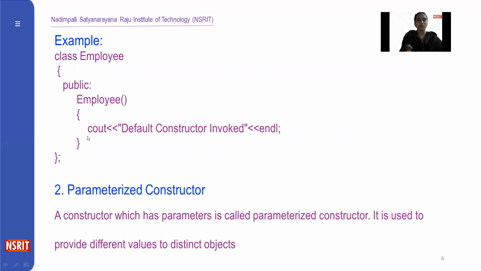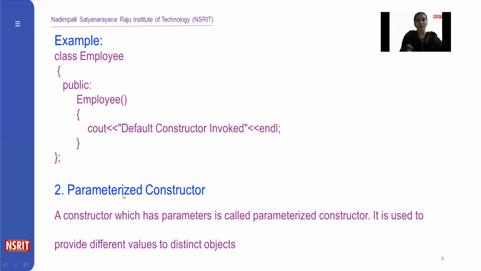This is an example of the default constructor. We must follow the characteristics while defining the constructor. Here, this is the default constructor. We are not passing any parameters to the constructor, and the constructor name is the same as the class name. Mainly, constructors are used to initialize the object, that is, initializing the data members within the class.